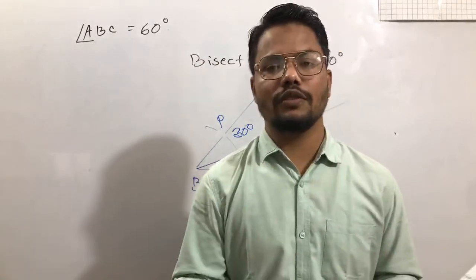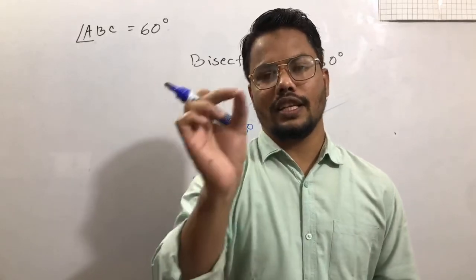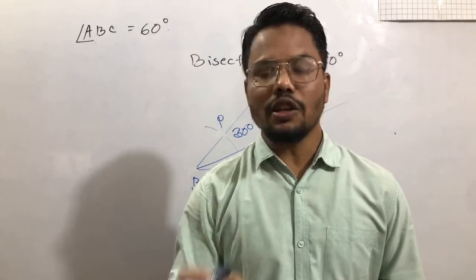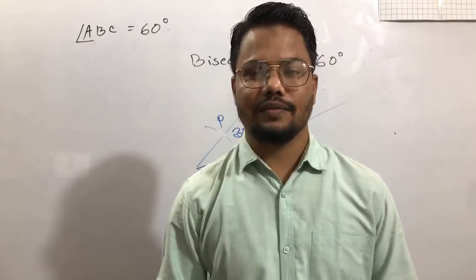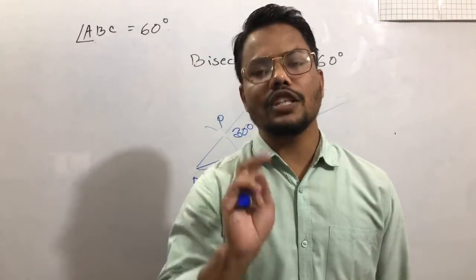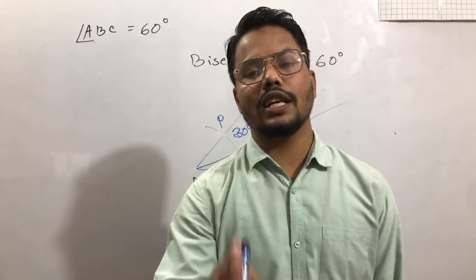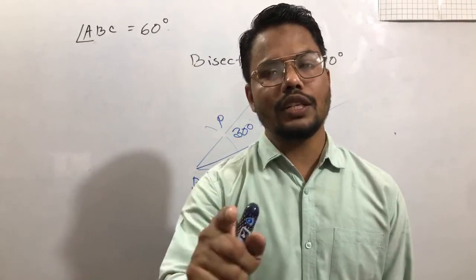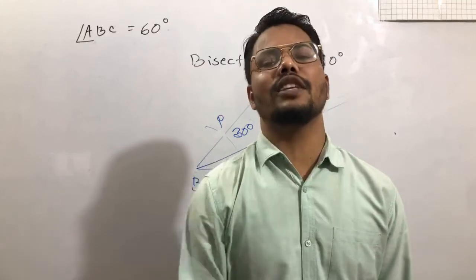And the second question, find the arithmetic mean. So for the arithmetic mean formula, you have to apply the sum of the data divided by the number of data. Another one is to find the median. For the median, there are two formulas: one is for an even number of data, another one for an odd number of data. The odd number data formula is easier than the even number data.